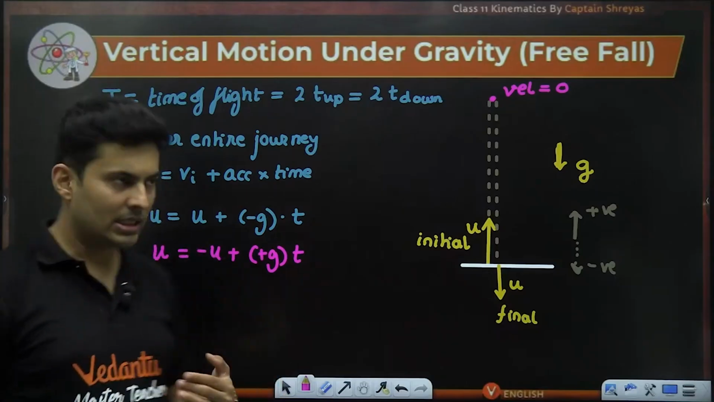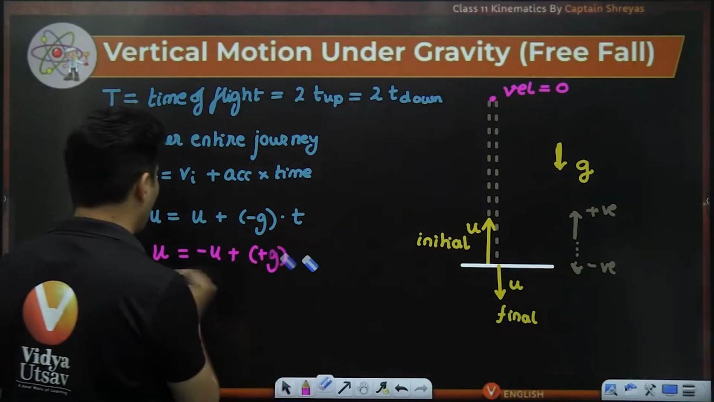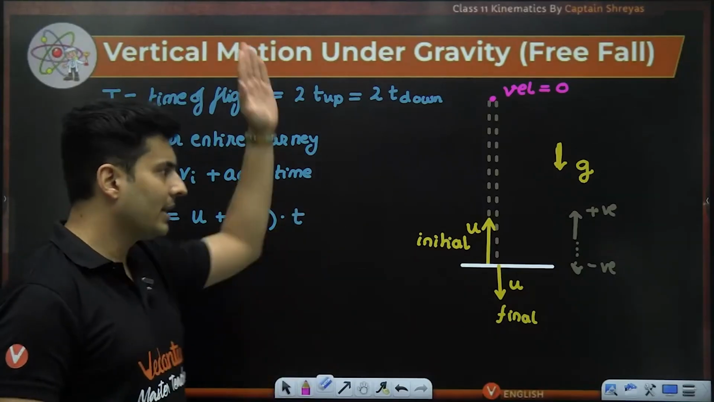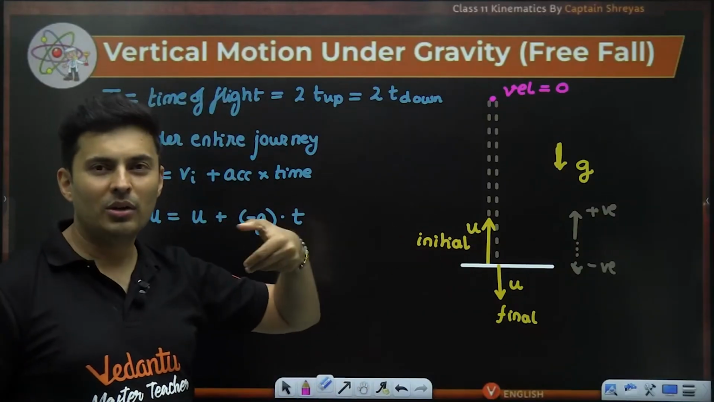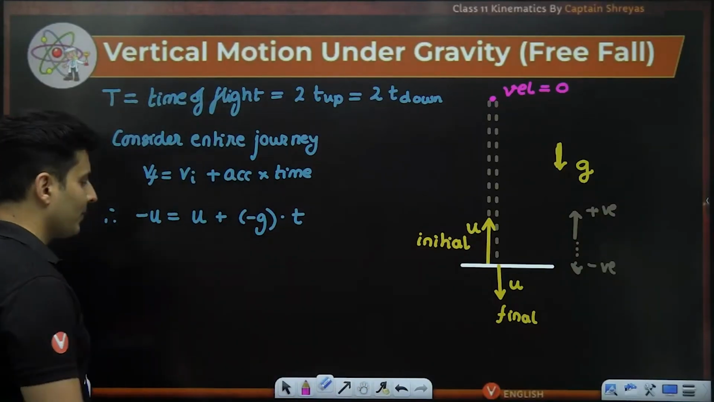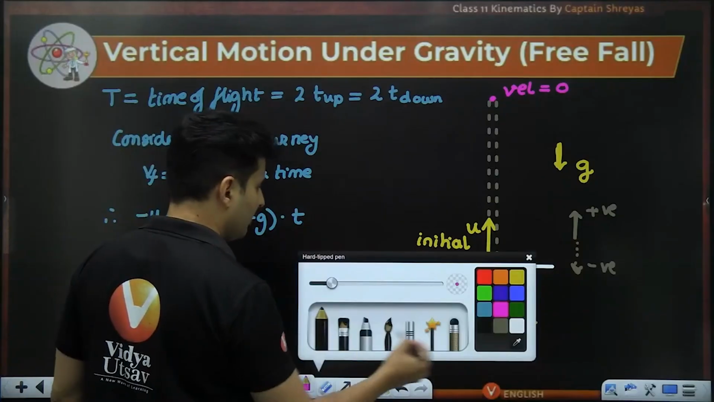Okay. Yes, the gravitational force will always act along the vertical direction. There is no horizontal component or horizontal effect of gravity. Okay, so let's solve this particular question.